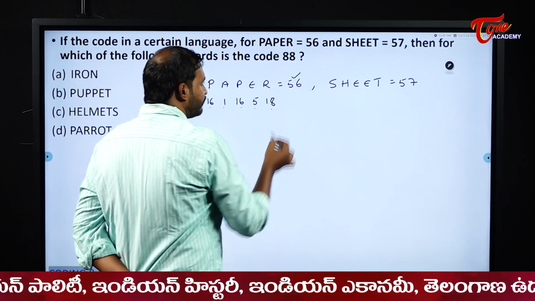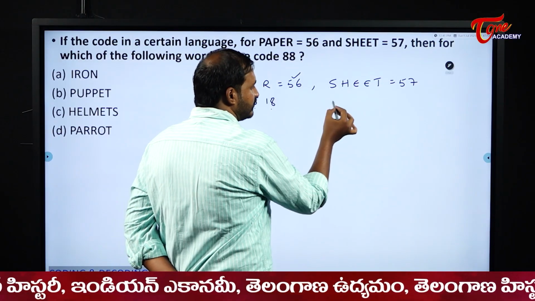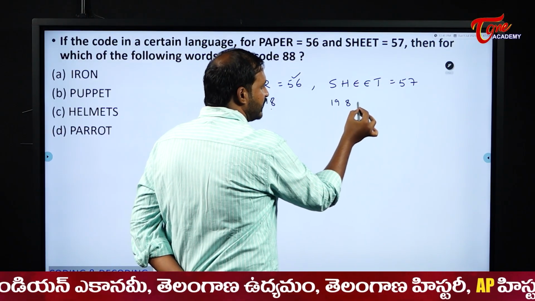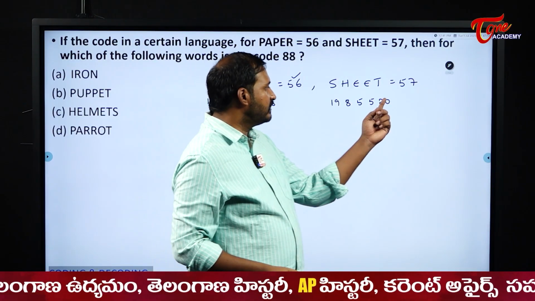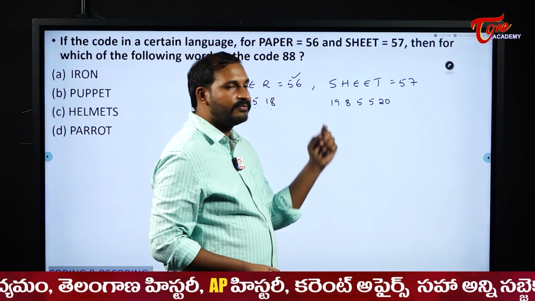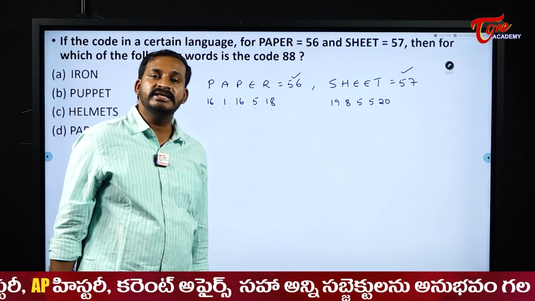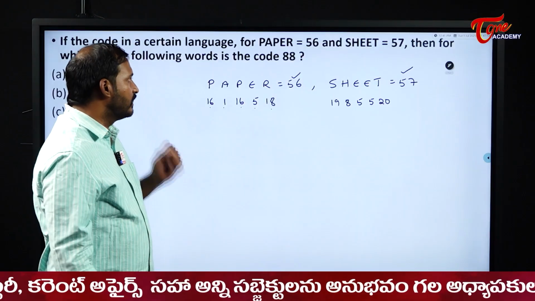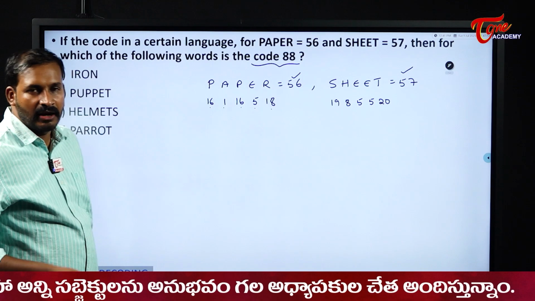Okay, that means sum. I will check whether it is following correctly or not with the help of this sheet. S is 19, H is 8, 5, 5 and 20. So what happens here? 25, 30, 38 and 19 becomes 57. That means what is the logic here? Sum of the digits is the number. Now they are saying which word is coded as 88. Then how do I need to do, sir?